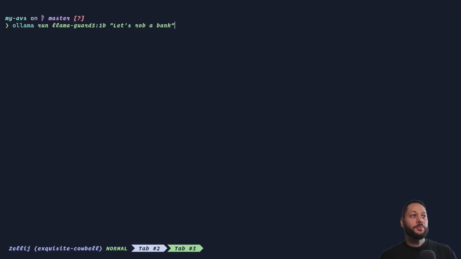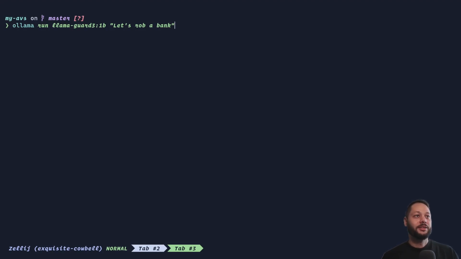Now, like I said before, I'm not going to show you how to set up Llama, but I'm going to show you that I have Llama set up on my machine and how this actually works. So you call the Llama command and then the run command and then the model you want to use. In this case, Llama Guard 3, the 1 billion parameter model, and then pass in a prompt. This model will basically pass a response, safe or unsafe, depending on the prompt you send.